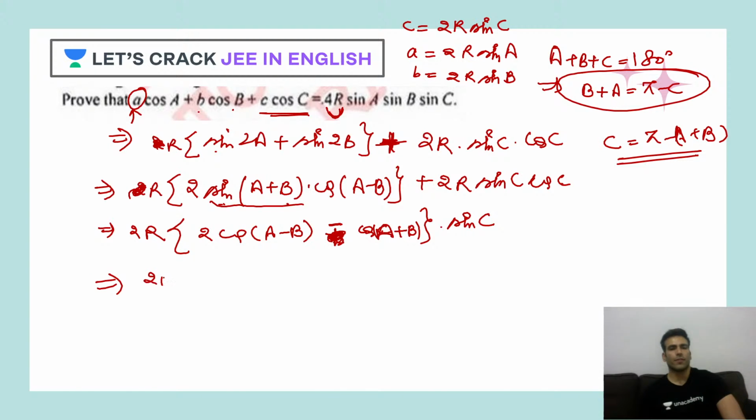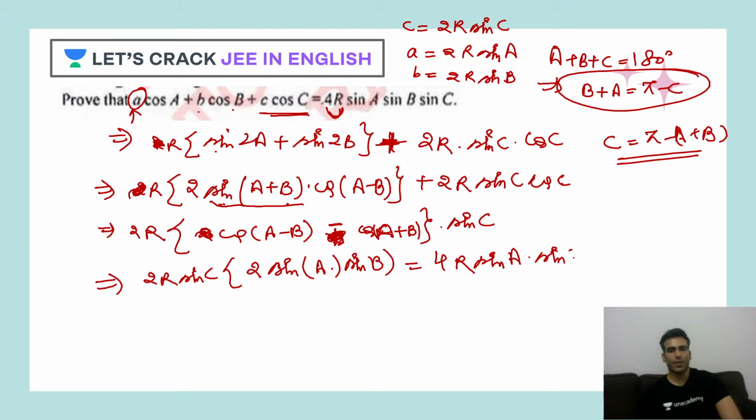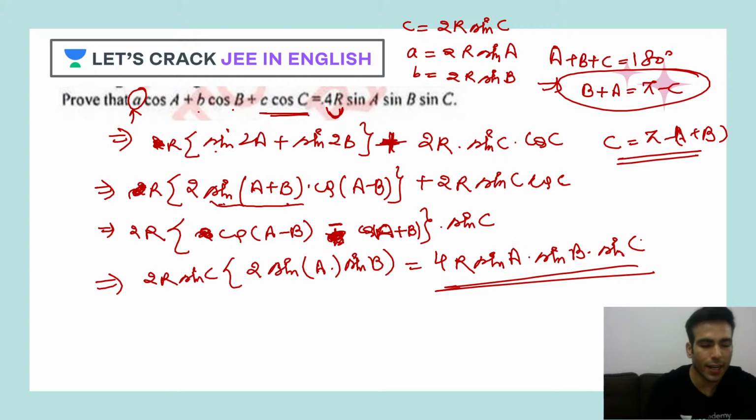So now I have twice of R, sine of c. Now this is cos of a minus b minus cos of a plus b. So let's solve this. This will be twice of sine a into sine of b. Now this will be 4 times R sine of a into sine of b into sine of c. That's it. So that was your right hand side.